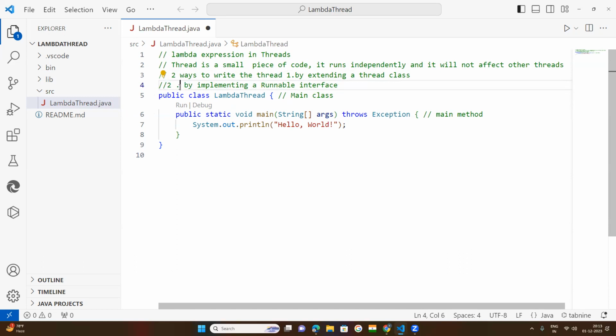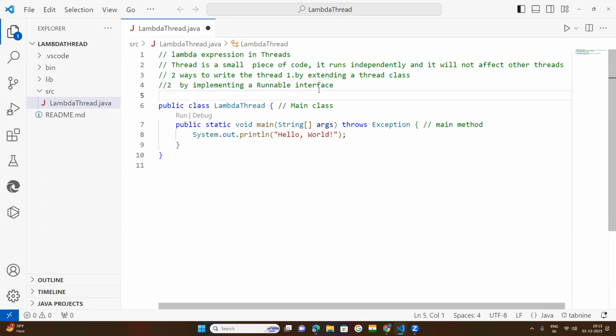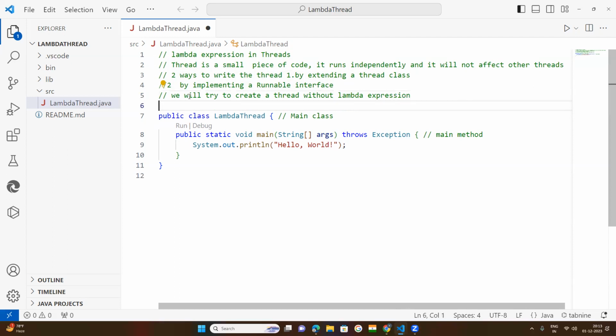First of all, we will try to create a thread by runnable interface without Lambda expression. After that, we will implement the Lambda expression. So first of all, you do one thing.